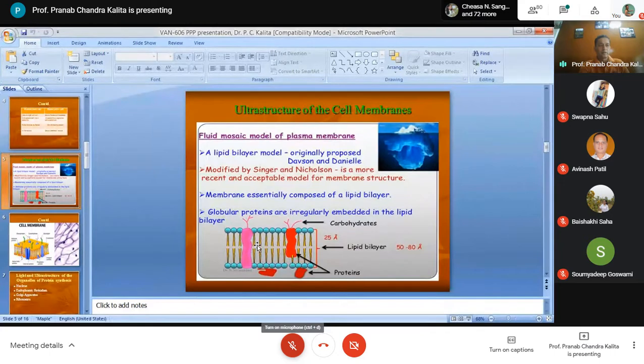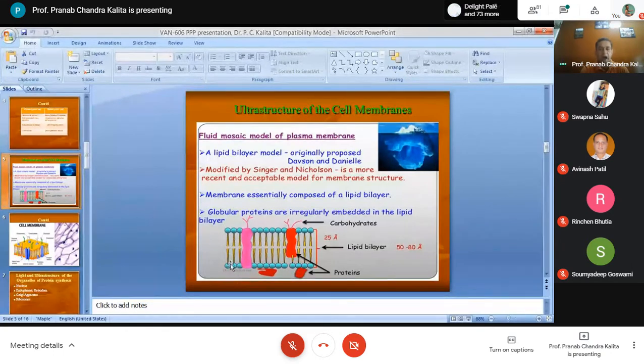In this model, have you seen the hydrophilic polar ends of these molecules? They will be at the surfaces. Is my pointer visible? Yes, sir. Okay, so here the hydrophilic polar ends are visible at these surfaces, the external surface as well as the internal surface of the plasma membrane.